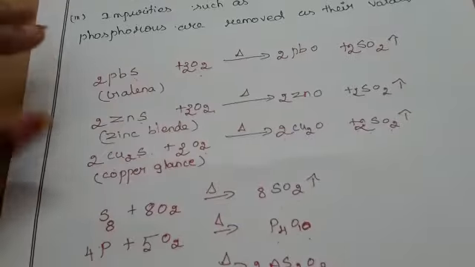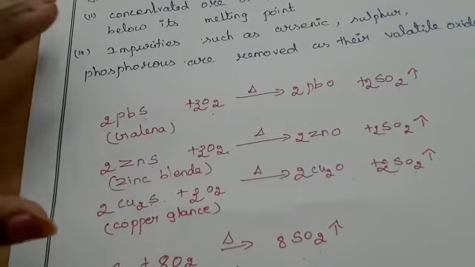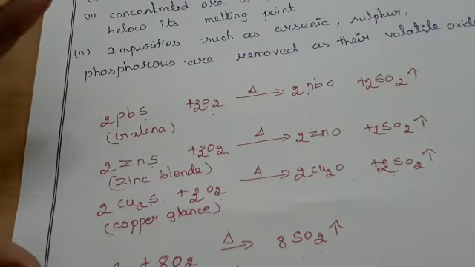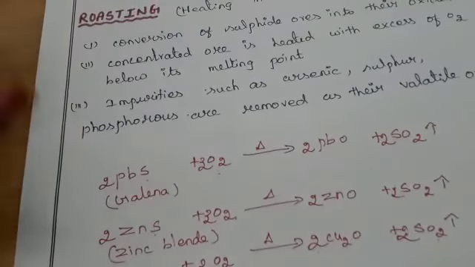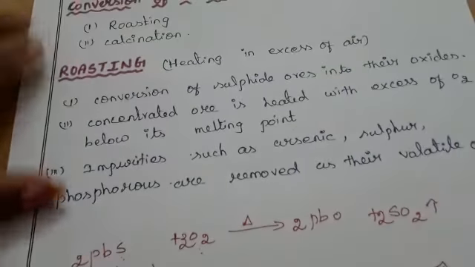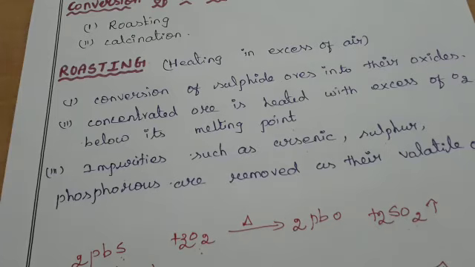In this method the sulfide ore is changed into oxides. In the next video you are going to see the calcination process, how it changes the ore into oxides.